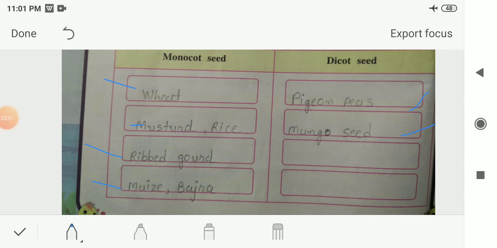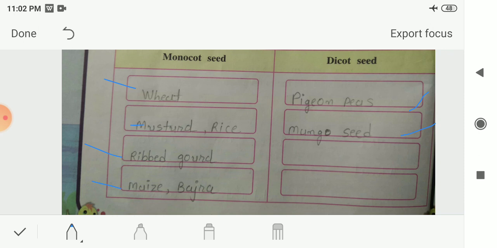So in this video we have seen some examples of the seeds of cereals, pulses and oil seeds. And we have also seen that the seeds that can be broken into two equal halves and do not leave oily patches on the paper while rubbing are known as pulses. The seeds which turn into broken pieces or powder are known as cereals. And oil seeds are the seeds releasing oil while breaking into pieces or making paste or powder.